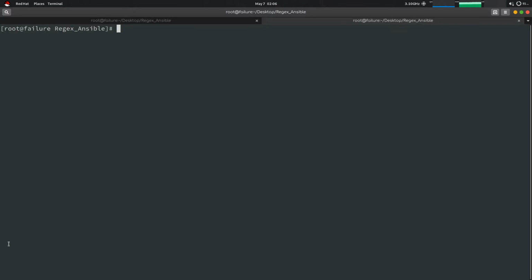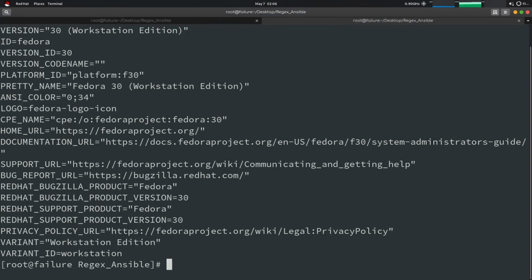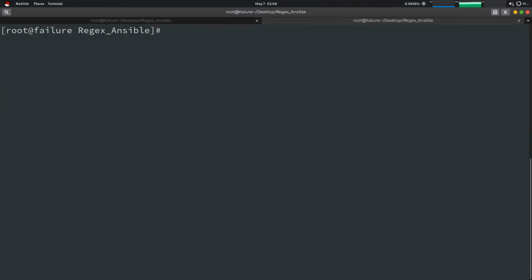So how will we do this? For creating the master we have to use a command. This is my Fedora machine, os-release. So you can see this is my Fedora machine. I'm using the yum command here. In Debian you can use apt install ansible. Here I will use dnf install or yum install ansible. It is already installed, so it will show that it is already installed.